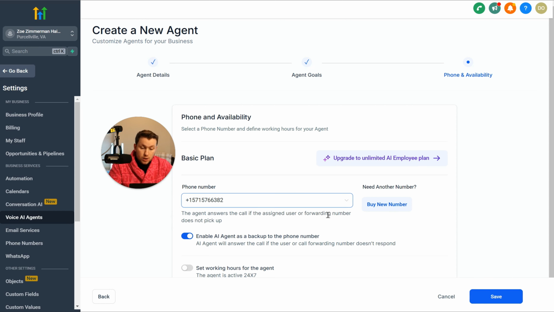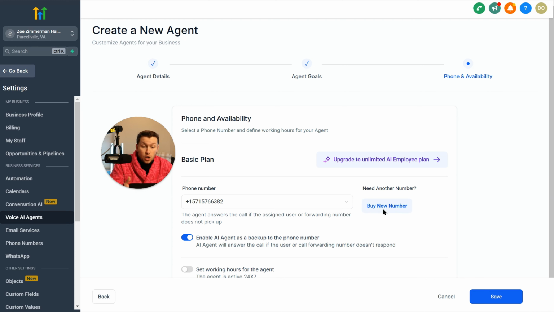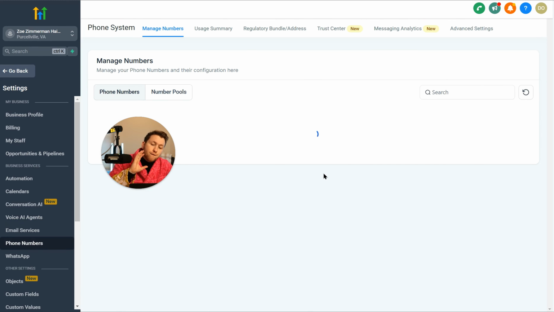But in reality, you don't really need that if you're using this here and there. But now you're going to need to pick your number. You're going to need a number for this to work, because otherwise, this just won't work. It's just not going to do anything. So you want to make sure you have a number.